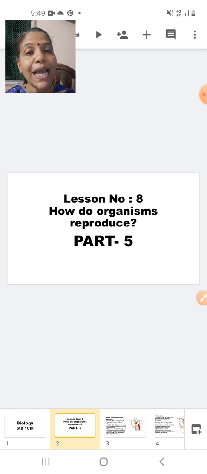Now, I'll take a quick recap of what was done in the previous session. Students, in the previous session, we studied sexual reproduction in plants. We studied that the flower is the reproductive part of the plant. We studied the parts of the flower as calyx, corolla, androecium and gynoecium. Then we studied the individual structures: calyx as sepals, corolla as petals, androecium as stamens and gynoecium as carpels. Correct? At the same time, we studied pollination, that is self-pollination and cross-pollination.